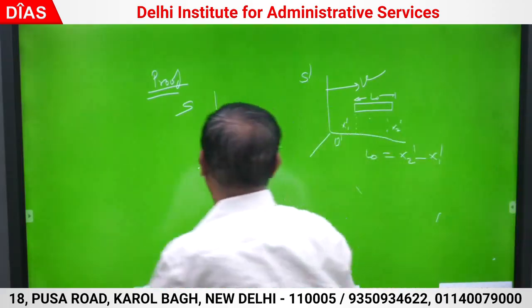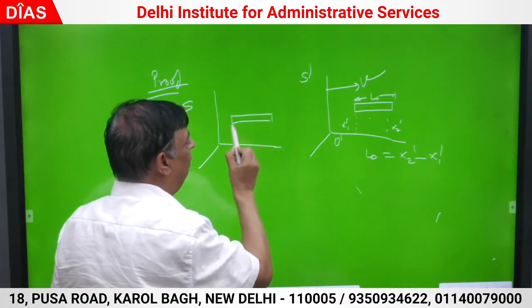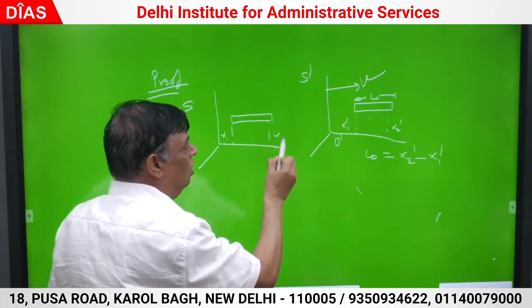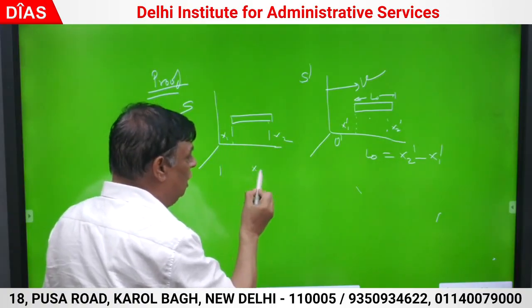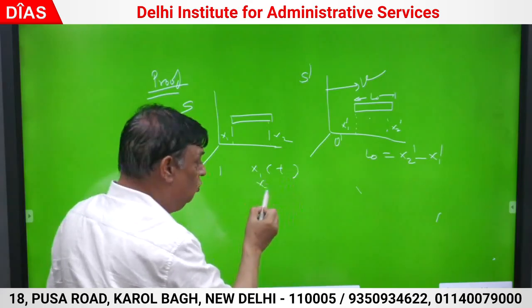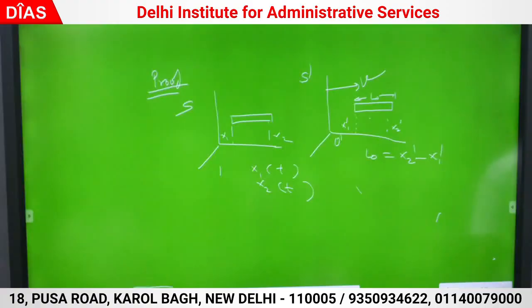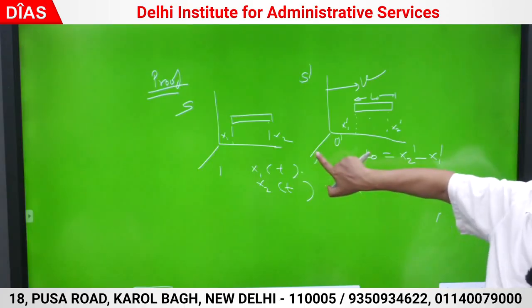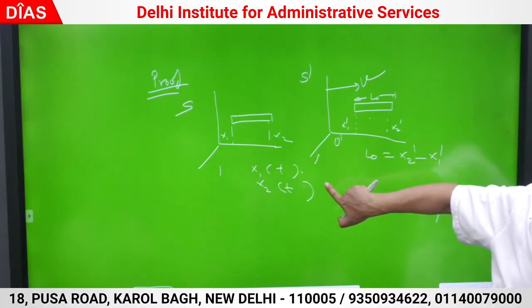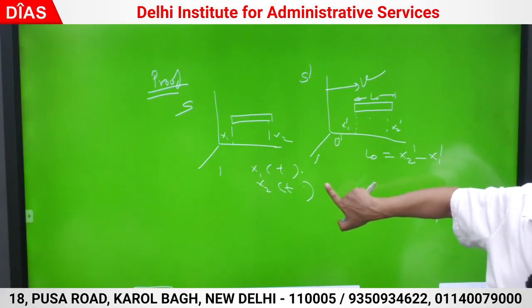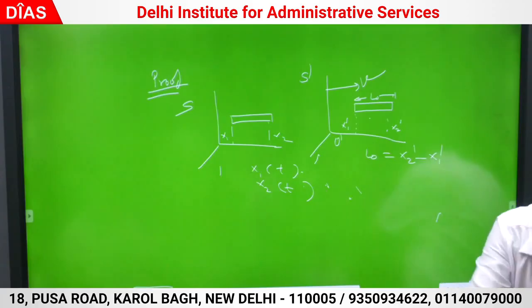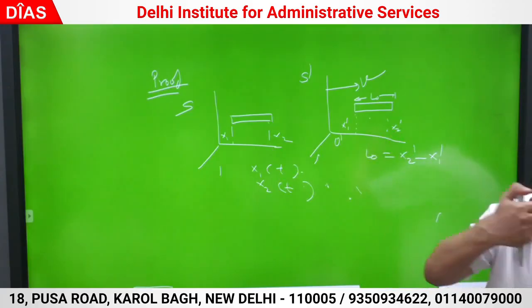But in the moving frame, when I am going to measure x1, the caution is that x1 is to be recorded at t and x2 has to be also recorded at t. Only then do I measure. Measurement has to be done of x1 at t and x2 at t; x1 dash and x2 dash I will generate. Unless I measure both the variables simultaneously, the correct length is not measured in the moving frame. And S frame is a moving frame with respect to S dash.